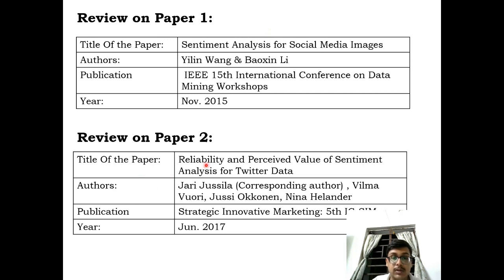Paper 2: Reliability and Perceived Value of Sentiment Analysis of Twitter Data, written by Jerry Jusilia, Vimla Vorori, Jussi Anoken, and Nina Helander. It was published in June 2017 at Strategic Innovative Marketing. The study evaluated the reliability and perceived value of sentiment analysis of Twitter data. The company representatives found the analysis valuable in general terms, as it allowed them to easily see the distribution of negative and positive tweets hashtagged to their company.